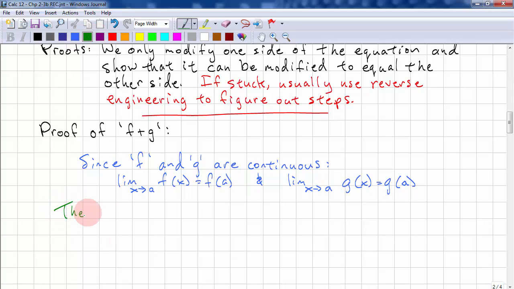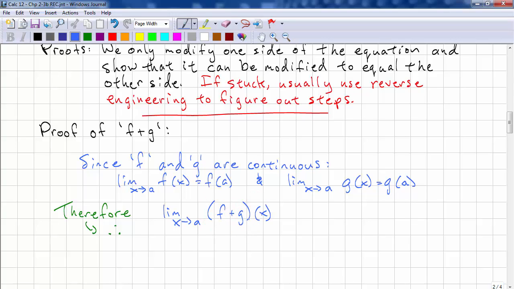Therefore, we use therefore a lot, and we can use this symbol, three dots in a triangle. Remember, this means f of x plus g of x.